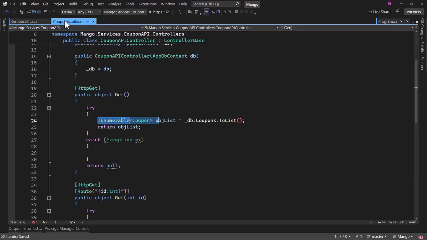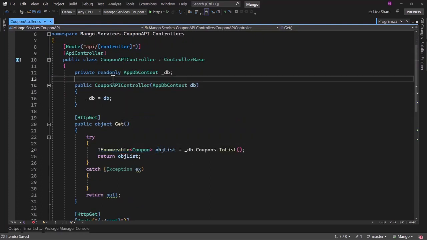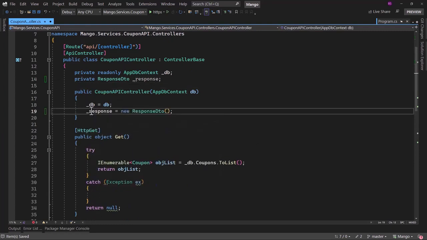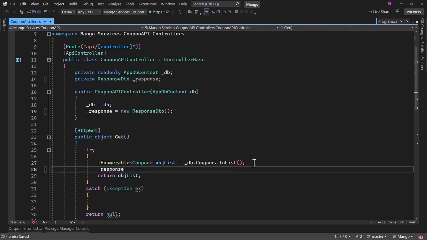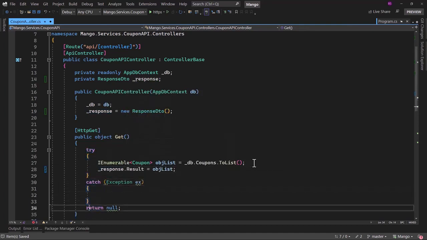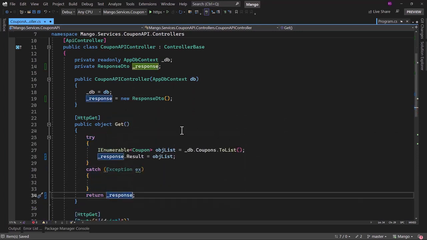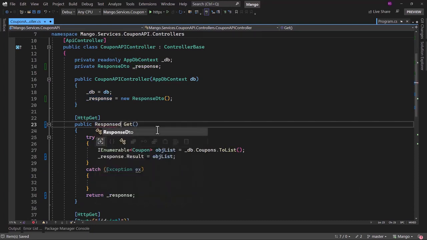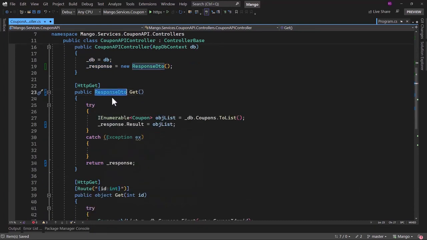Now we need to return response DTO in the coupon API controller. Let me create a private response DTO, and we can initialize that in the constructor. When we are returning here, we can set the _response.Result. That will be the obj list. And at the end here, we can return back the response. The return type here, we can modify that. We now know it will be of the type response DTO, and that will apply for both the endpoints.